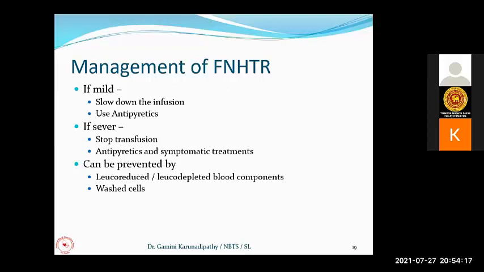So any patient developing febrile non-hemolytic reactions even with leukoreduced blood, you can give leukodepleted blood, in which 99.9% of white cells are removed. If these two components are not available, we can wash the blood pack with normal saline to remove the white cells. There we can achieve about 70 to 80% white cell reduction.